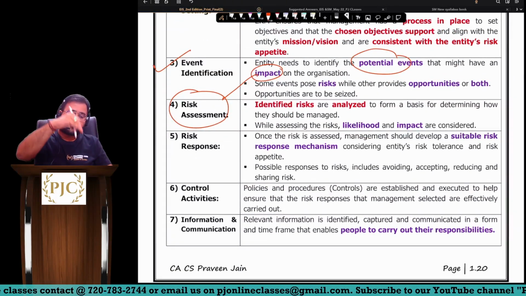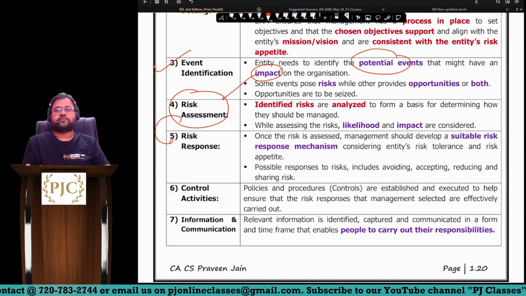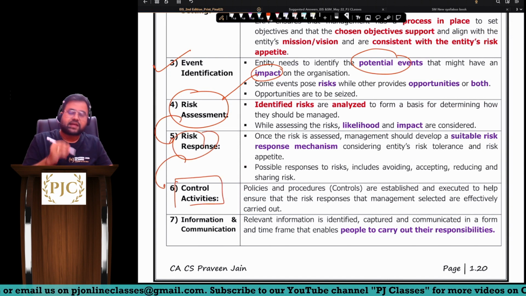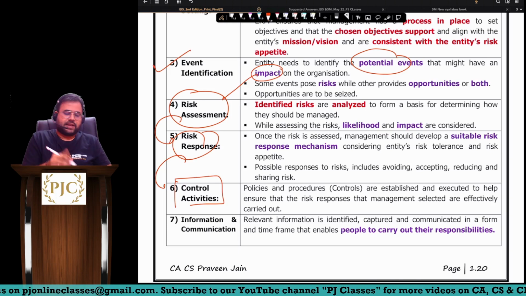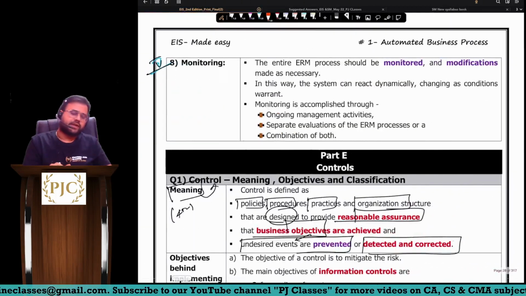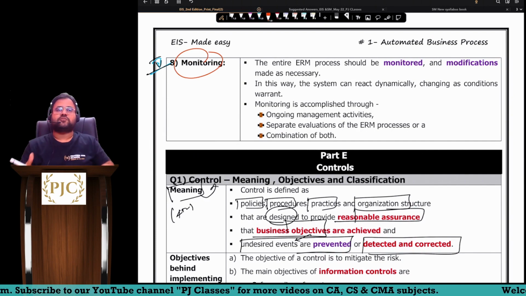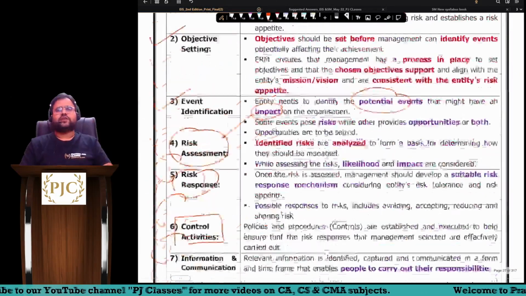So for an identified risk, what should be the response, a risk response, sir. Then we have to apply the controls. Whatever controls have been applied have to be communicated, and whatever controls have been implemented, continuous monitoring is required, sir. So these were the 8 steps.